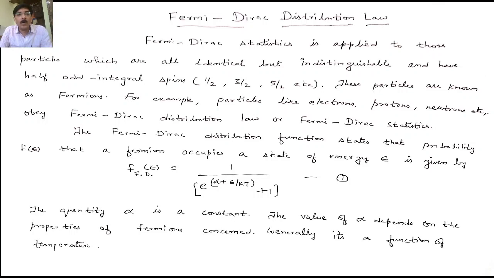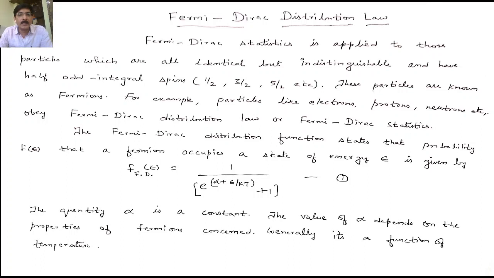Half odd integral spin means the spins will be either 1 by 2, 3 by 2, and so on. And we know these particles are known as Fermions, and we have to remember these particles will obey Pauli's exclusion principle. Means if you have a given energy state, you cannot have more than one particle.